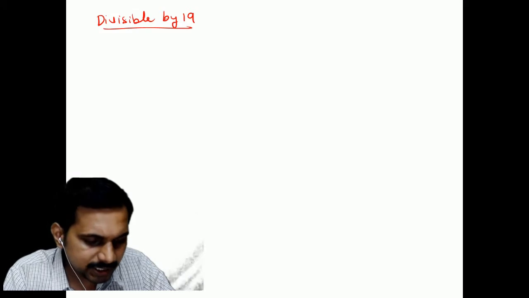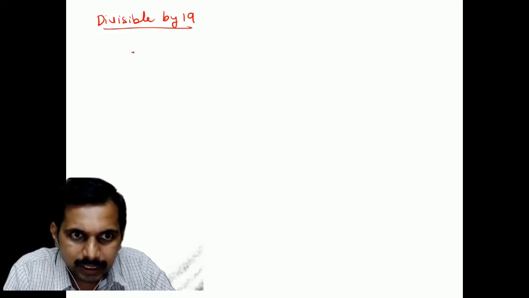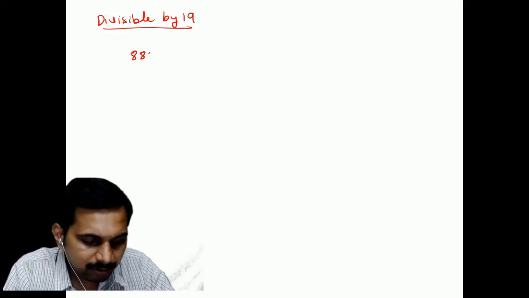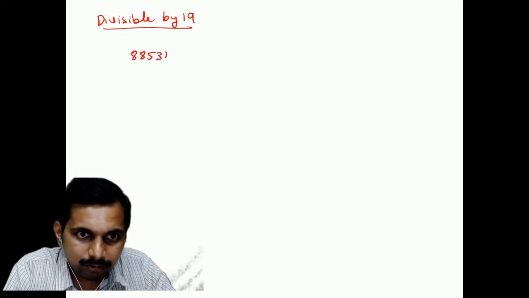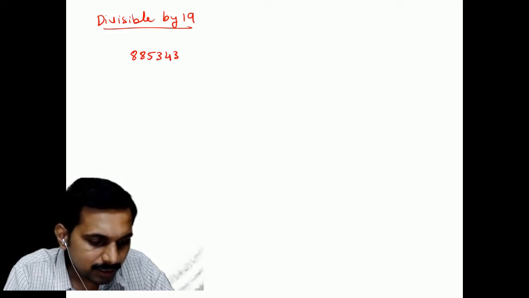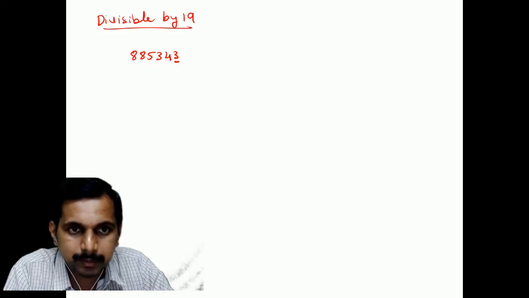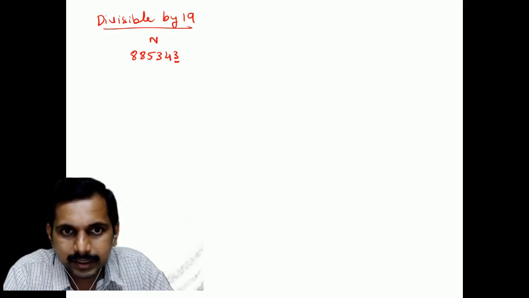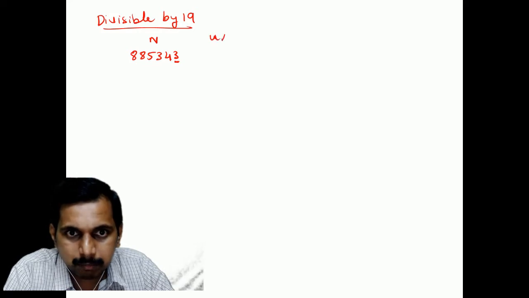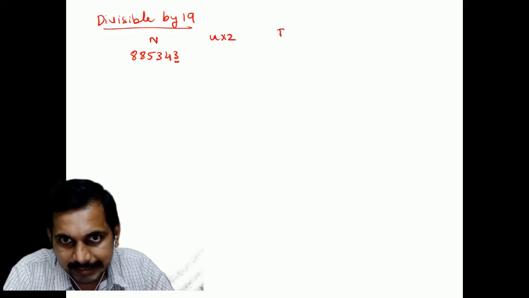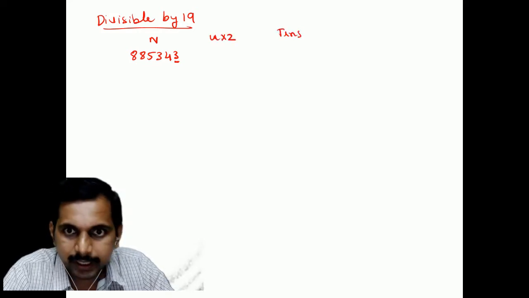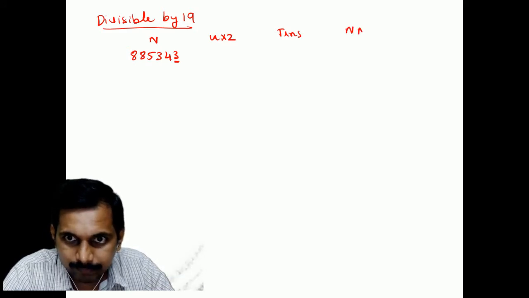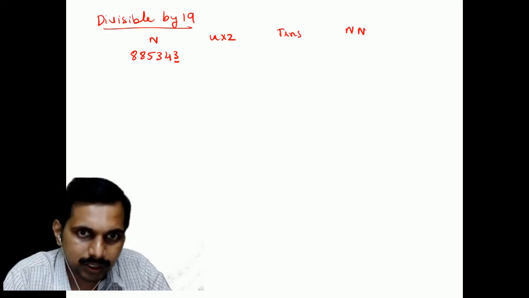Now let us take an example. Let us take 885343. Now what has to be done is the units has to be multiplied by 2.